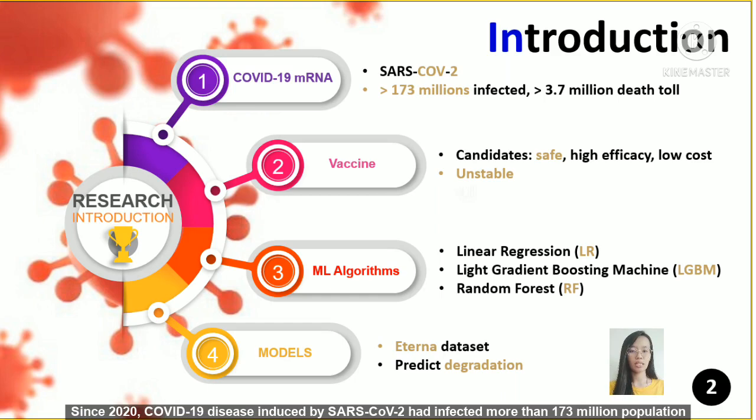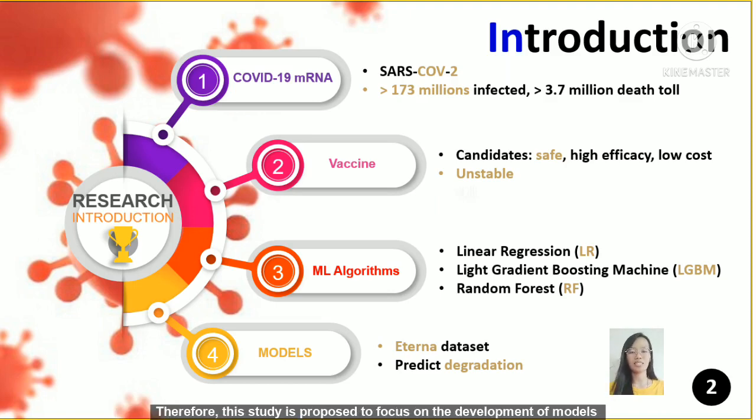Since 2020, COVID-19 disease induced by SARS-CoV-2 has infected more than 173 million people, resulting in a mortality of more than 3.7 million till the end of last week. In this crisis, mRNA-type vaccines are the most favorable due to their safety assurance, high efficacy, and low cost in manufacture. But this mRNA vaccine is pretty unstable and prone to degrade.